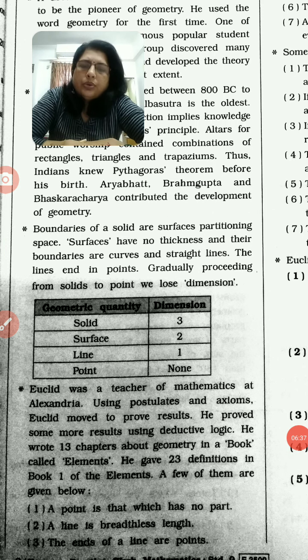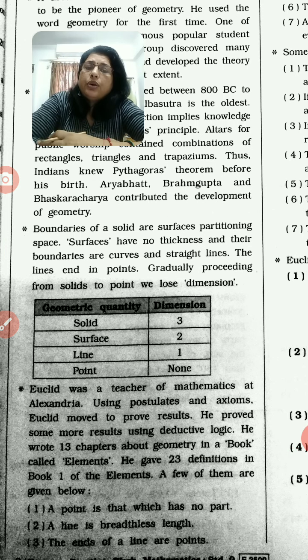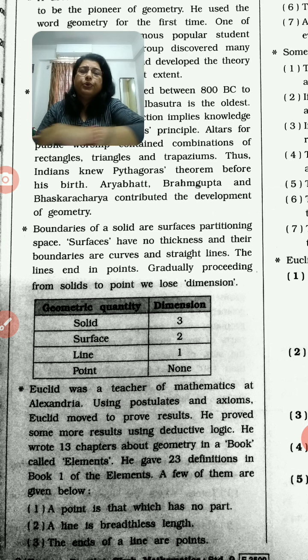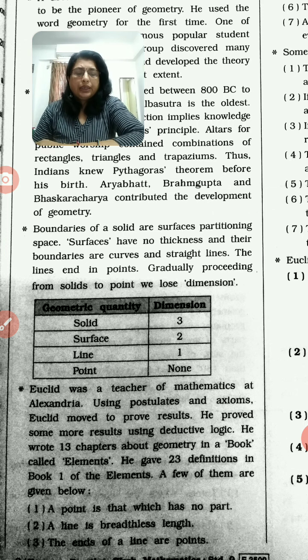Now we know that Euclid was a teacher of mathematics at Alexandria, using postulates and assumptions. Postulates are statements that are assumed without proof.